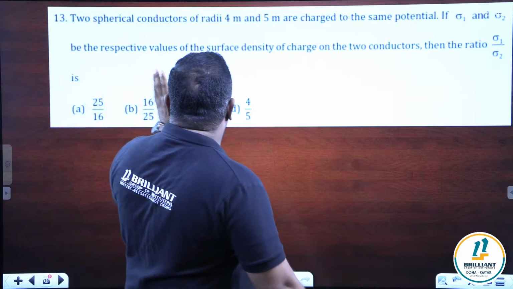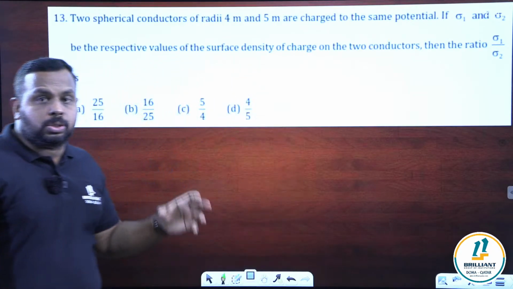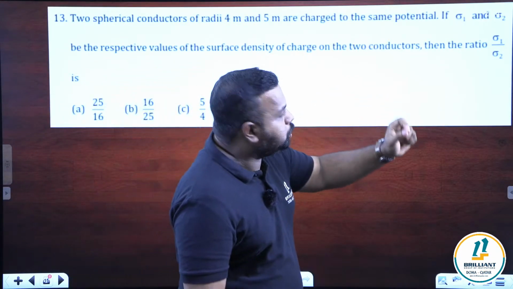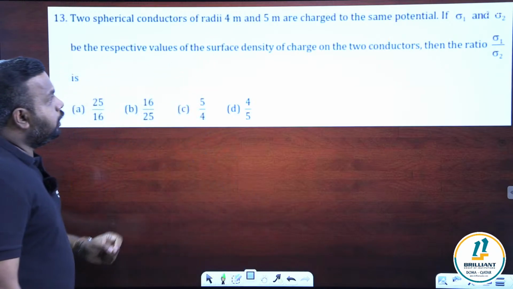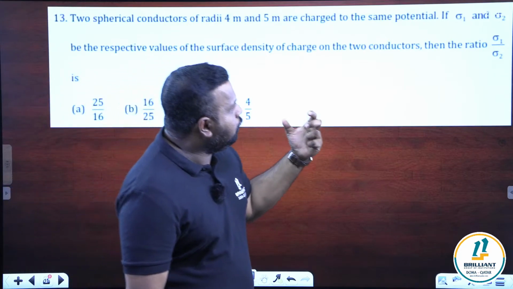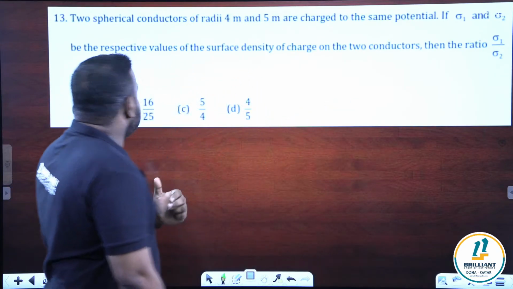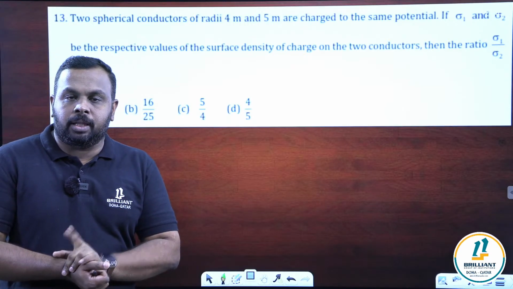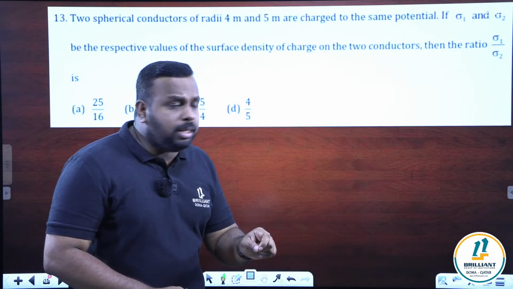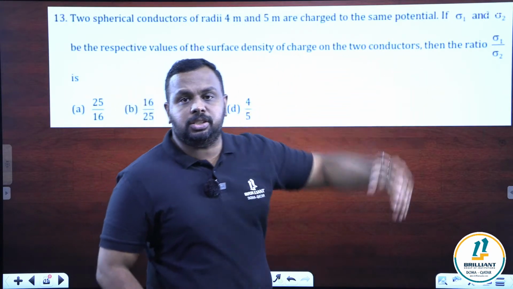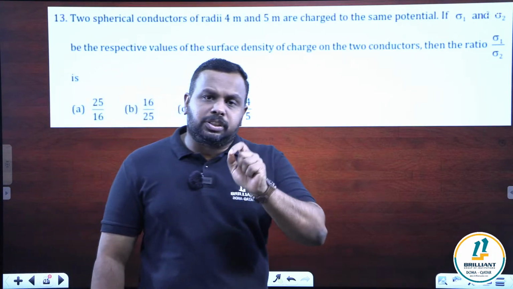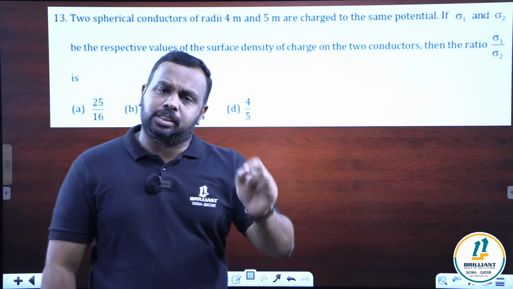The question is: two spherical conductors of radii 4 meter and 5 meter are charged to the same potential. If sigma 1 and sigma 2 be the respective values of the surface density of charge on the two conductors, then the ratio sigma 1 by sigma 2 is. You can see that this is a question from the second chapter, the potential chapter, but in the same question the idea of surface charge density is also used. Sigma 1 and sigma 2 are the surface charge densities. What is surface charge density? Surface charge density is charge per unit area.